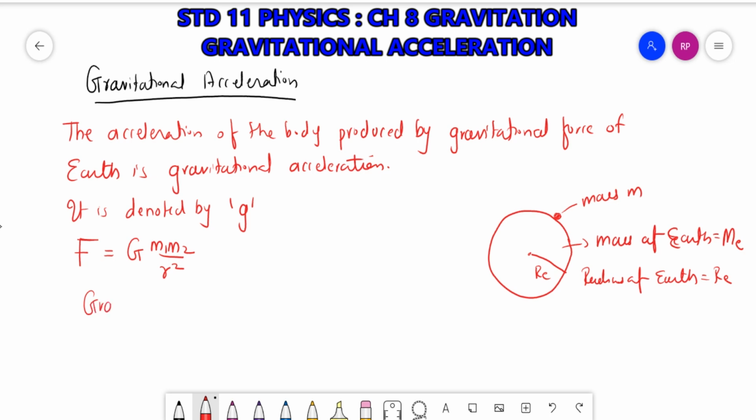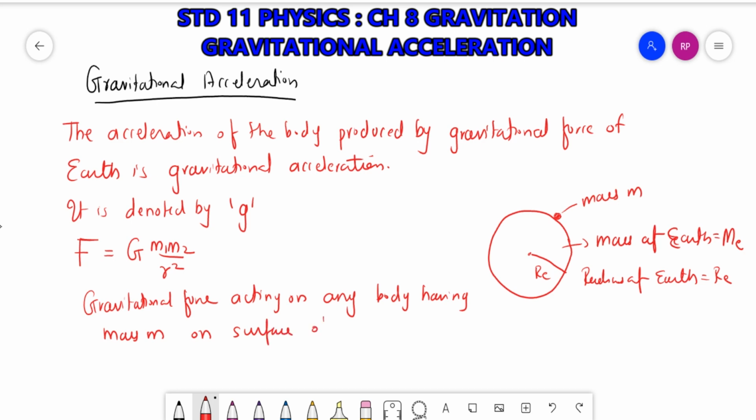The gravitational force acting on any body having mass m on the surface of Earth will be towards the center. That is Fg.